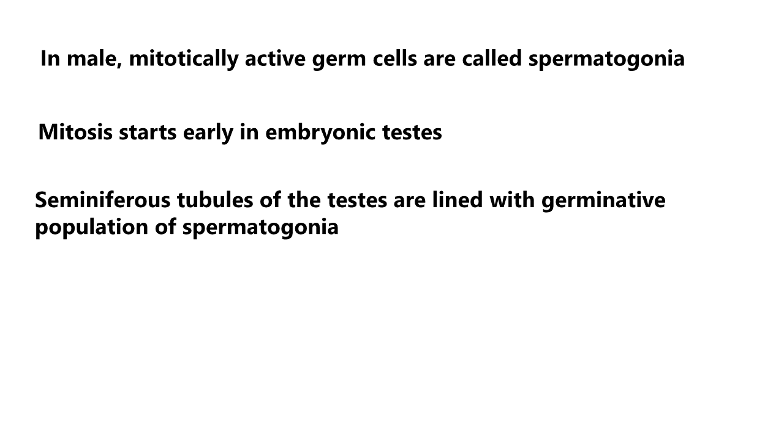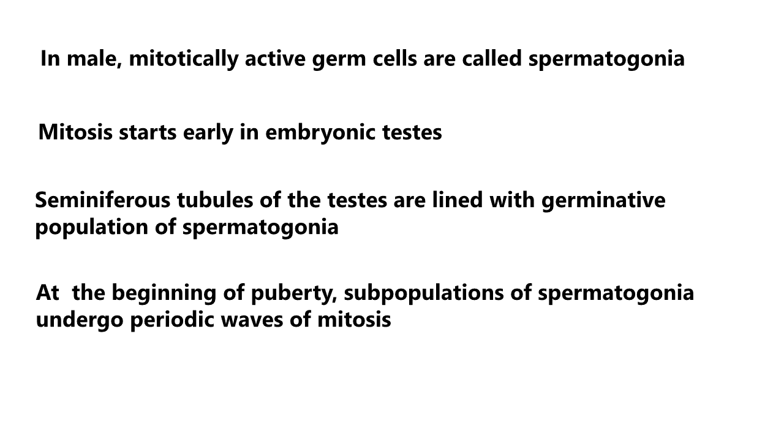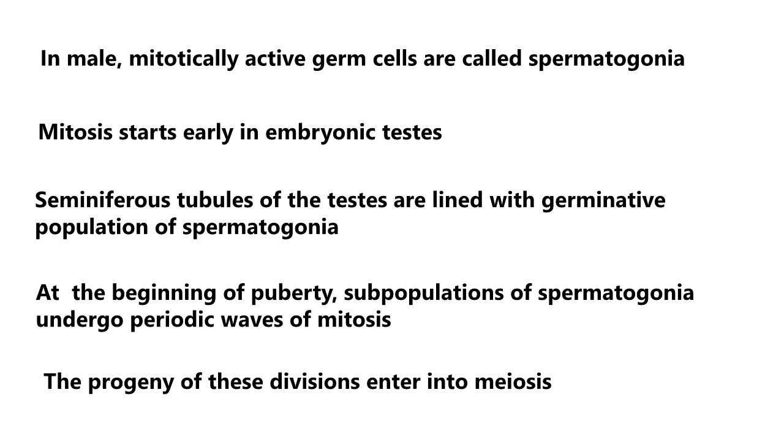The seminiferous tubules of the testes are lined with a germinative population of spermatogonia. At the beginning of puberty, subpopulations of spermatogonia undergo periodic waves of mitosis. The progeny of these divisions enter into meiosis. This pattern of spermatogonial mitosis continues throughout life.